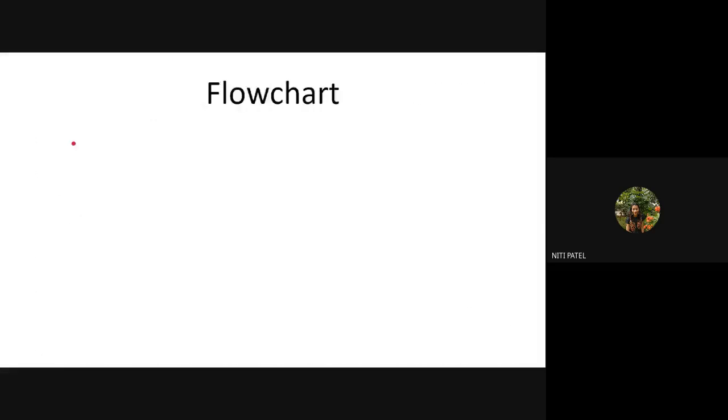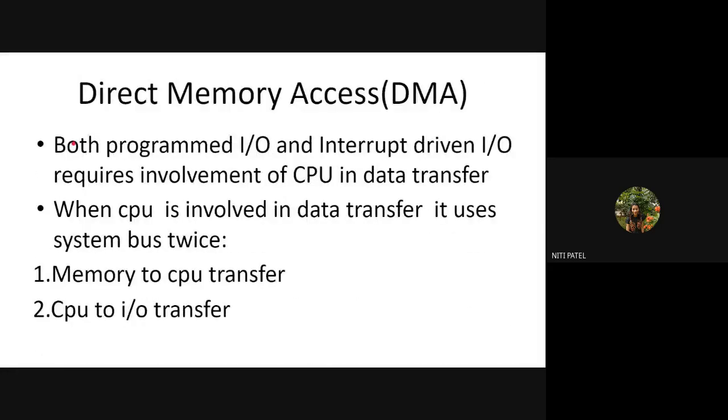Are these interrupts understood to you? Okay. What are these interrupts? They are the signal which is telling the CPU to stop the execution of the current task and either start a new execution or come back to your previous execution.